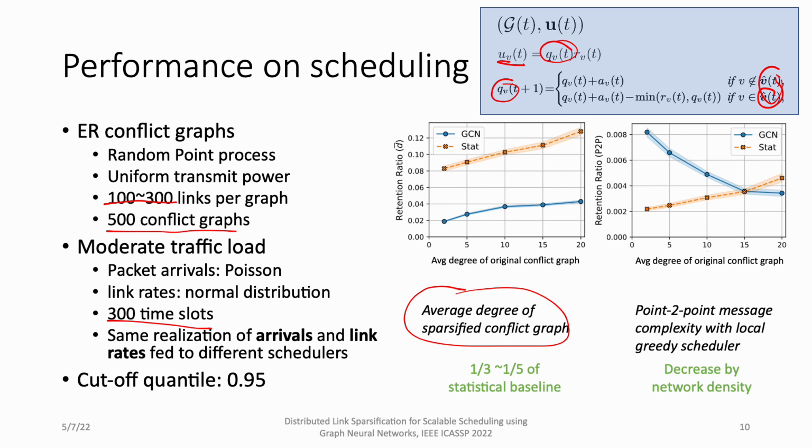And for a synchronized network, we look at the point-to-point message complexity for the scheduler. We can see that for denser networks, our GCN can reach lower overhead, and this is what we really desired. Here, notice that the cutoff quantile is 0.95, which is a very high number for cutoff.